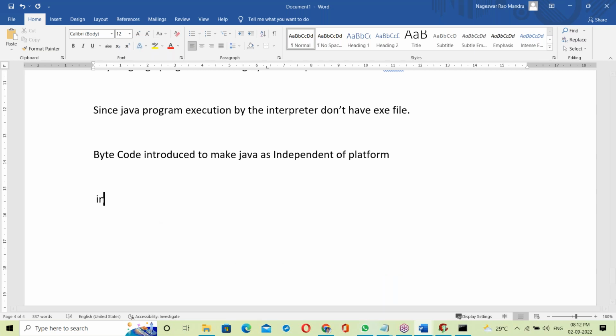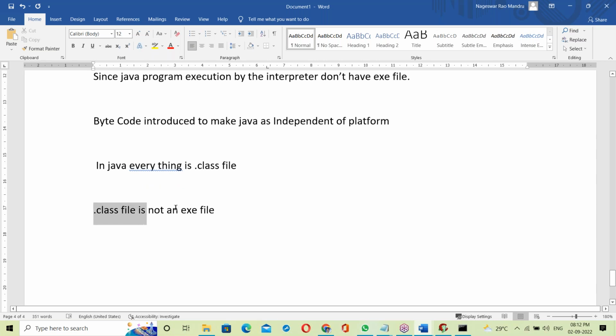In Java, everything is a dot class file. Dot class file is not an exe file. Exe file is different.